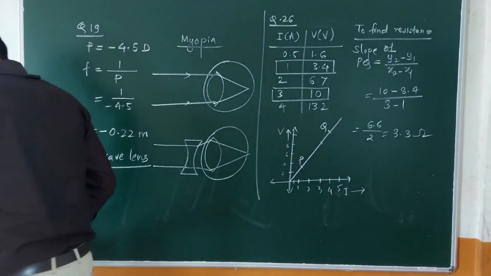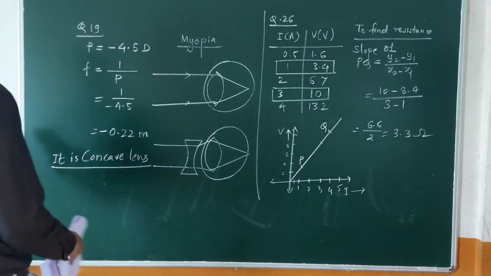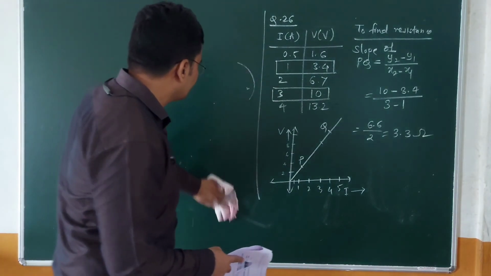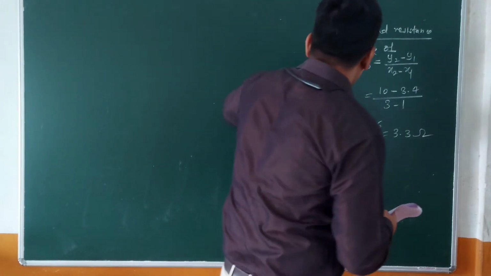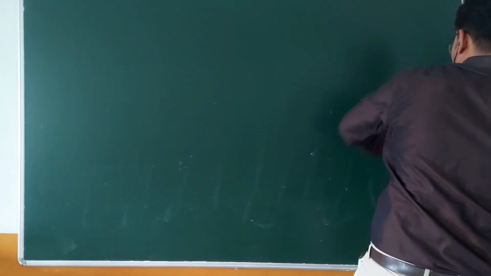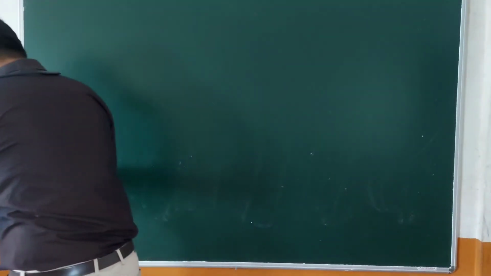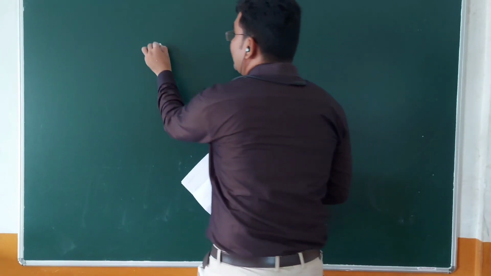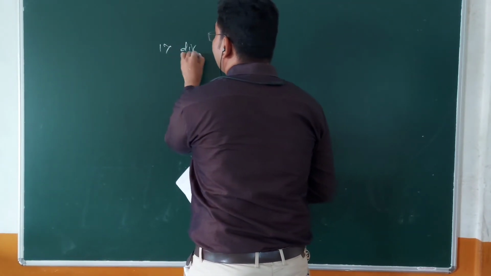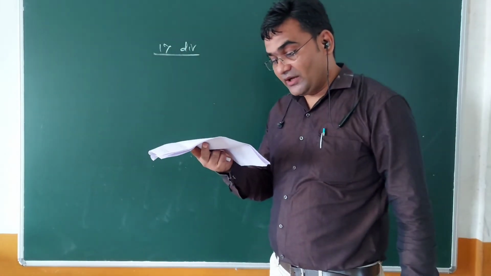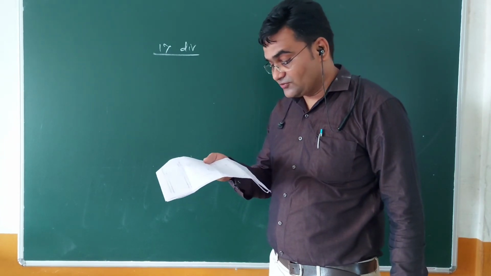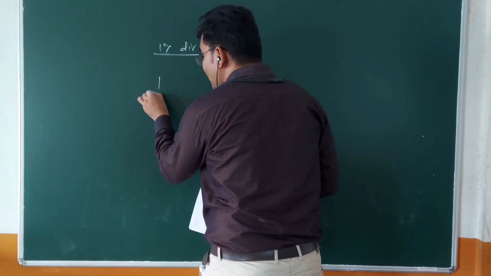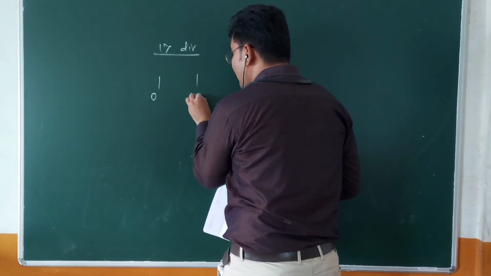Now the next question. If you go through that question, what is the question? In a given ammeter, the student sees the needle indicates 17 divisions in total. While performing the experiment to verify Ohm's law, the ammeter has 10 divisions between 0 and 0.5. 0 mark here, 0.5 mark here.